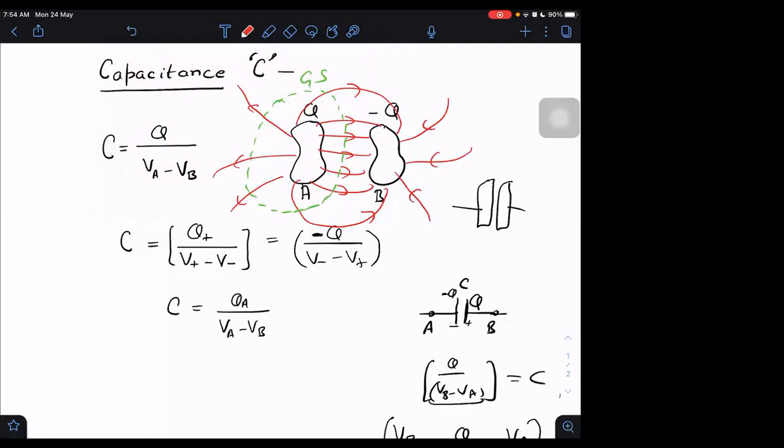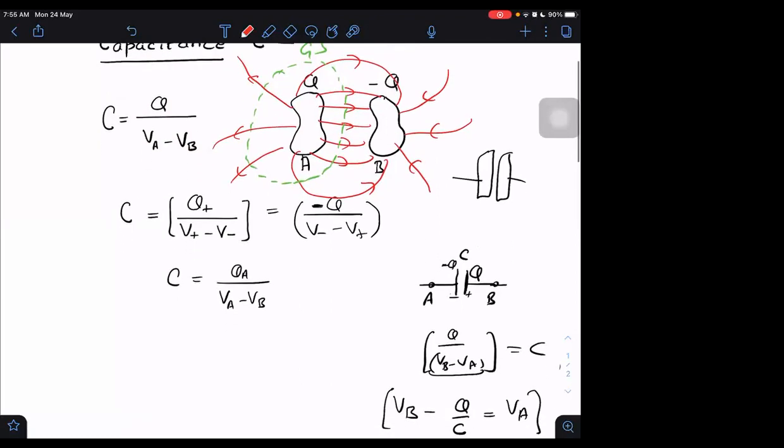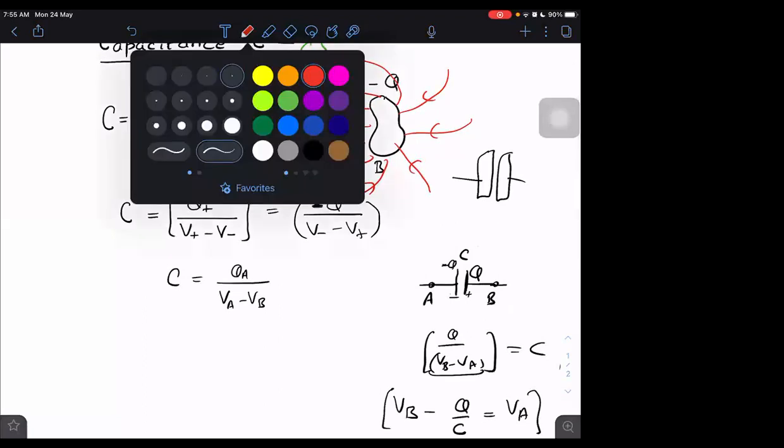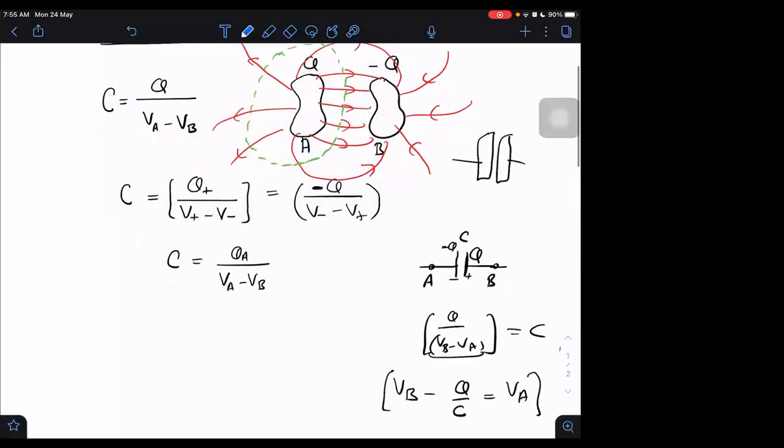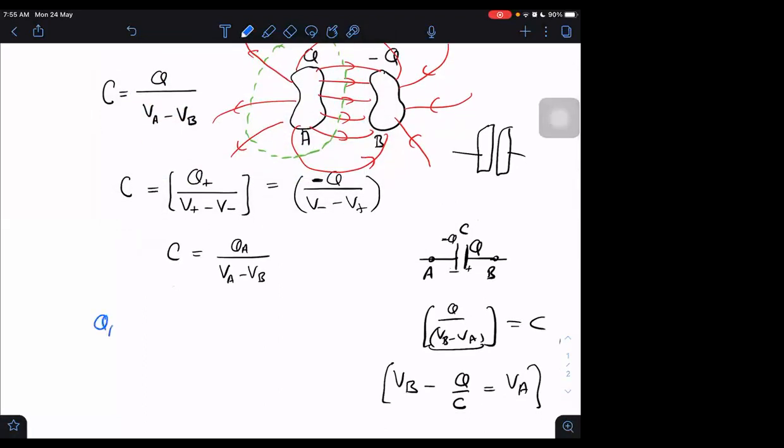Anyway, can I write Q in terms of field or not by Gauss law? What will be the value of QA? QA will be equal to the integral of E dot ds. This will be QA upon epsilon naught.